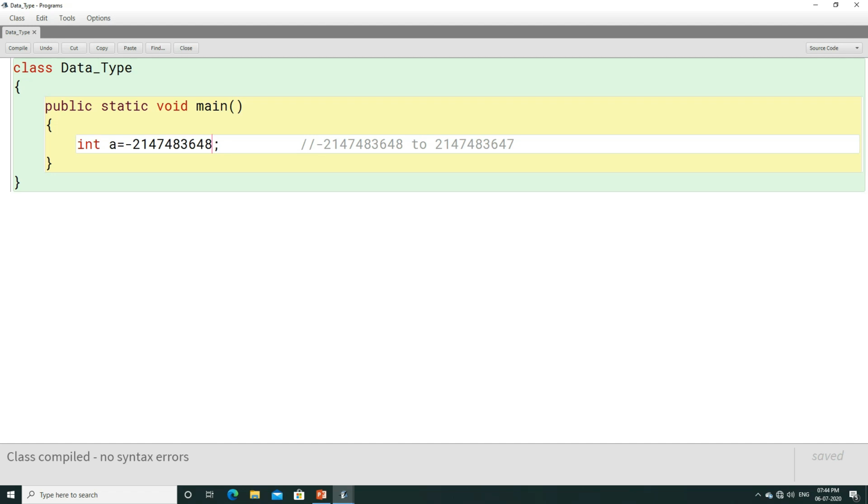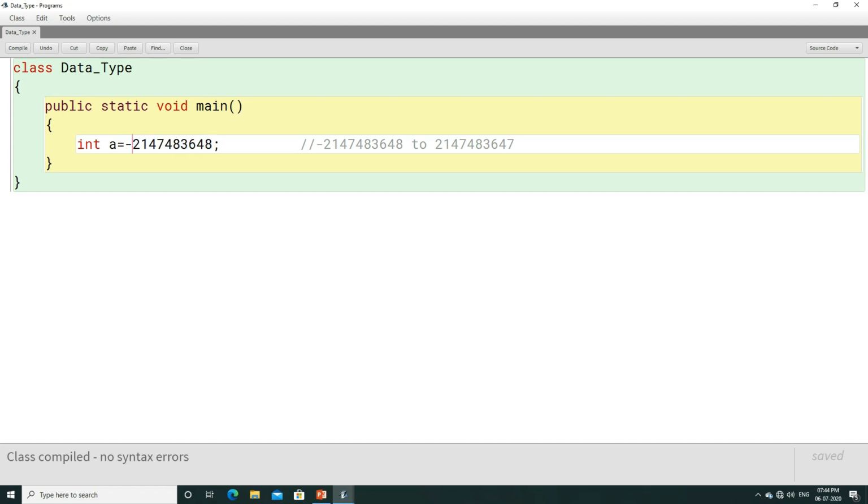If you count, the total is 10 digits: 1, 2, 3, 4, 5, 6, 7, 8, 9, 10. Here the first digit is 2. So even with a 10 digit number the maximum value can be this, but usually our phone number is greater than this number.